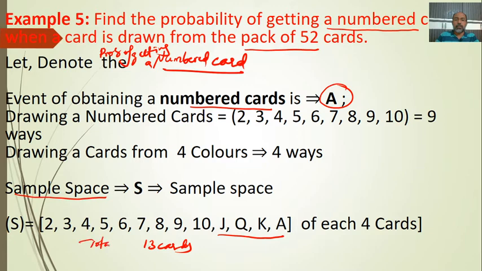So in total there are 4 sets of each 13 cards. Since it has colors, two black and two red suits exist, it is very important to know what cards and colors are available in a deck.